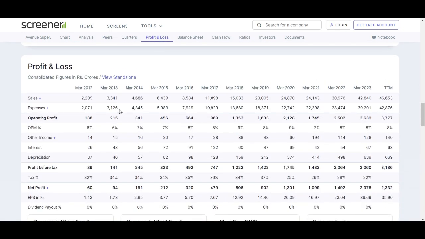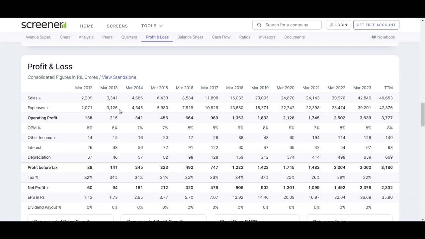Let's now talk about the profit and loss of DMART stock. Examine key financial indicators from March 2012 to the latest 12 months.